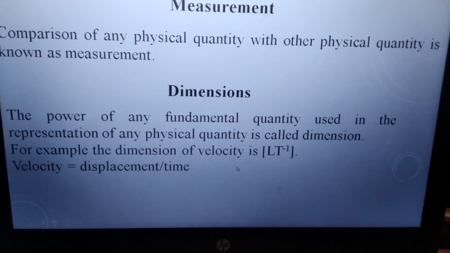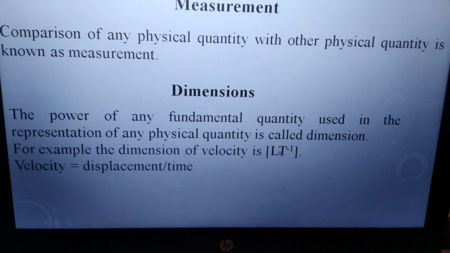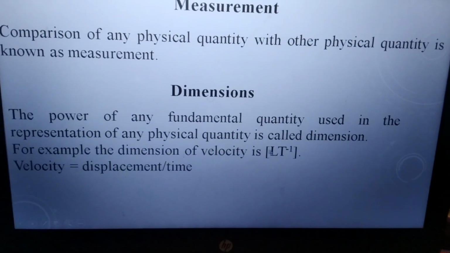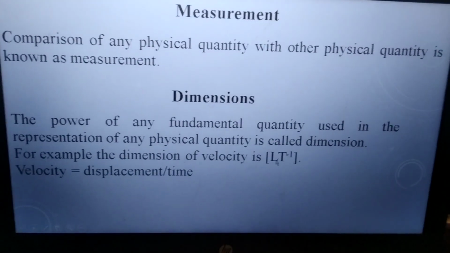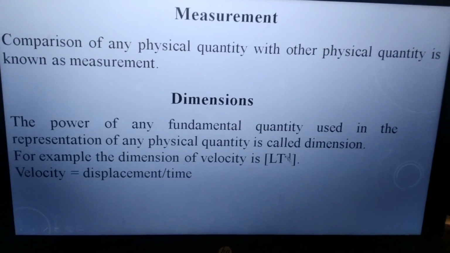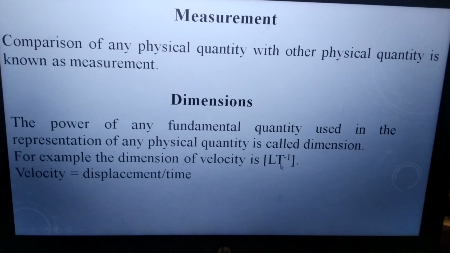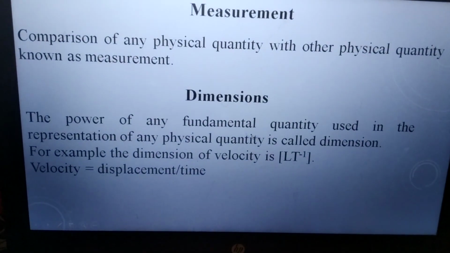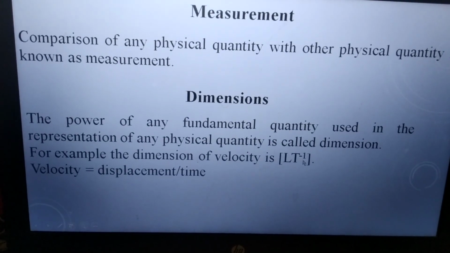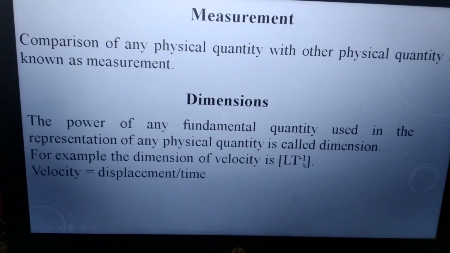For example, the dimension of velocity is LT^-1. So L is the dimension of length, which is a fundamental quantity, and T is the dimension of time, which is also a fundamental quantity. So the power of L is 1 and the power of T is minus 1.